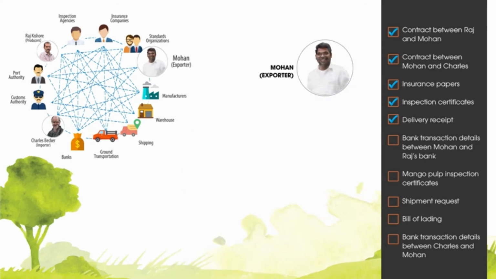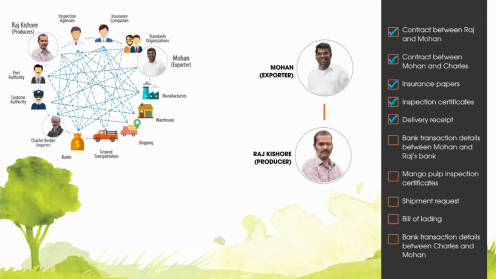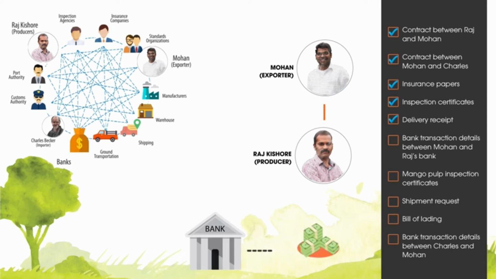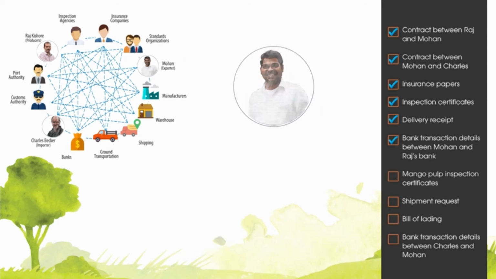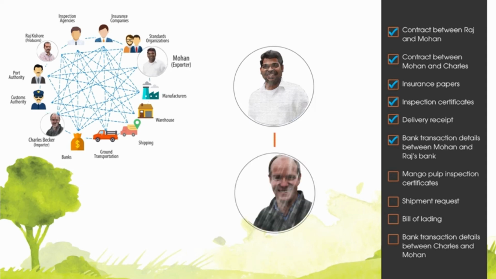Once Mohan accepts the consignment, the smart contract between Mohan and Raj is executed, and Mohan's bank will be notified to initiate an open account transfer to Raj Kishore's bank. The transaction details will then be updated on the blockchain network. Meanwhile, Mohan is busy making mango pulp to be delivered to Charles Becker. The pulp is inspected and certified as well.